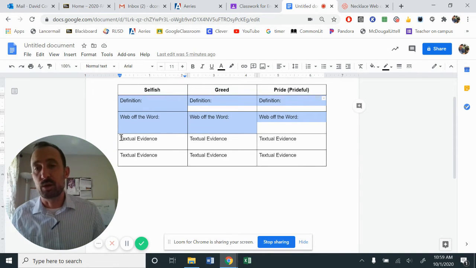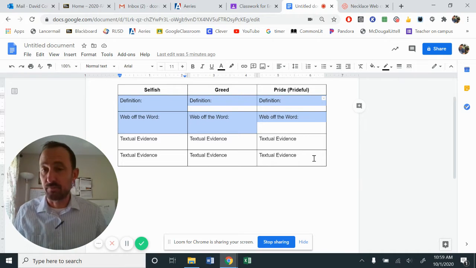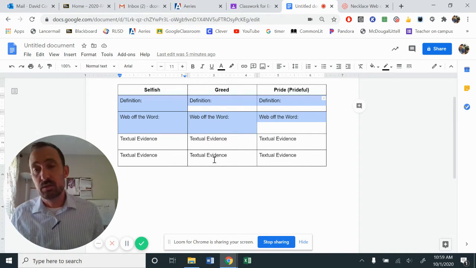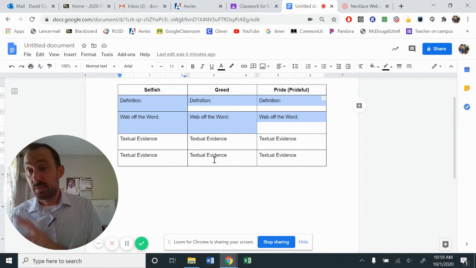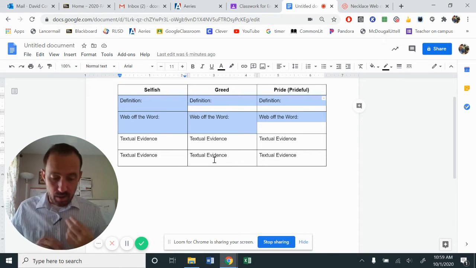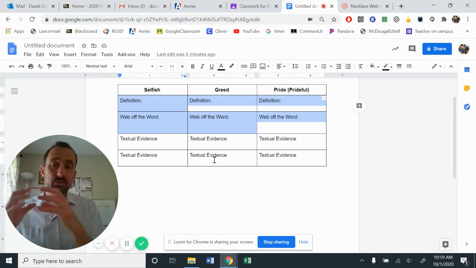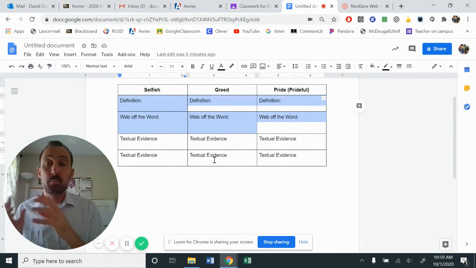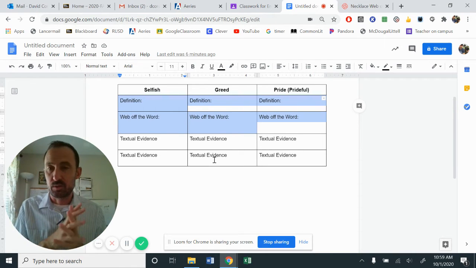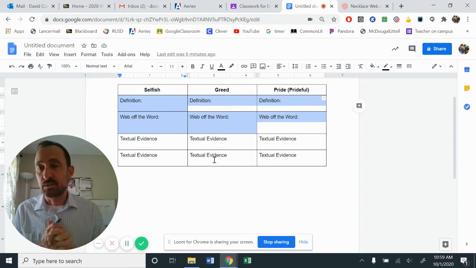And now, ladies and gentlemen, our goal is to find pieces of textual evidence for the theme words that we are selecting. Now, what this looks like is we are piecing together our writing, and we are using Mademoiselle as our character to help us explain the theme. Okay, I'm going to be going over your thesis statement soon.